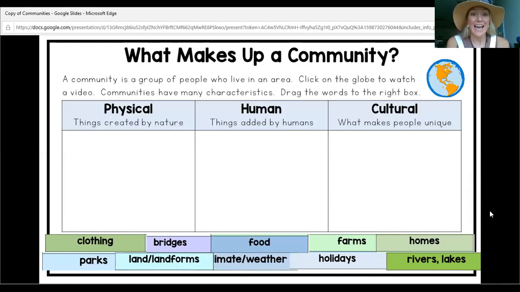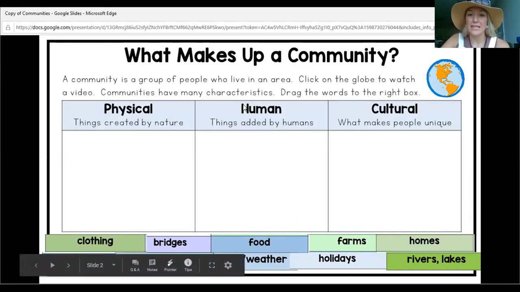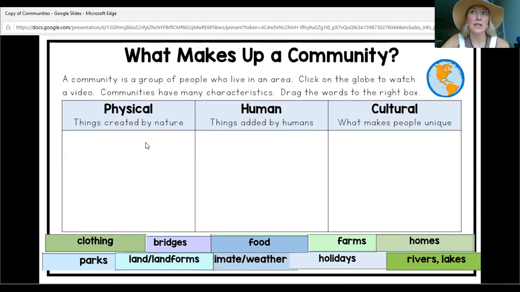And then communities have many characteristics. We are going to drag some of the words inside each characteristic. They can have physical, things that are created by nature like trees or grass or rocks, human, things that are built, or cultural, things that people do. So first, let's watch the video.